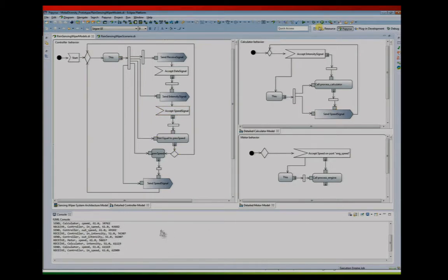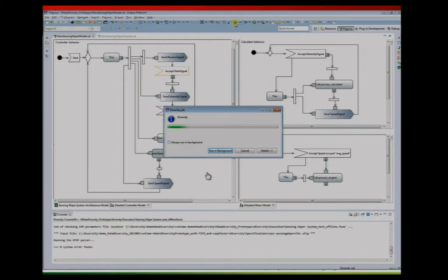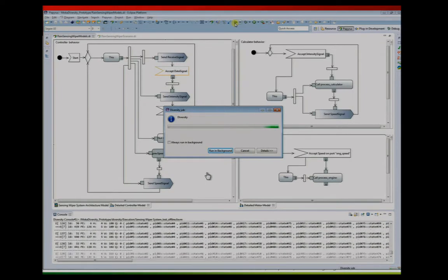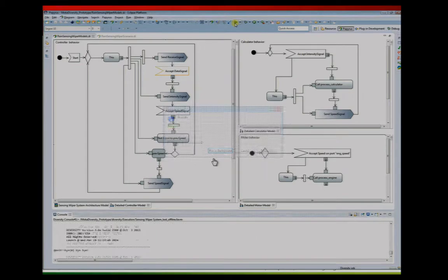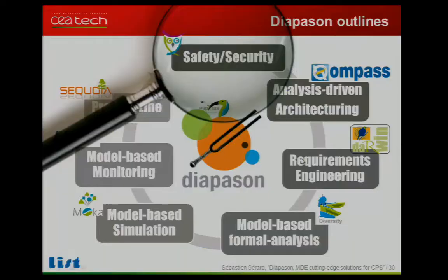In fact, you are running the scenario which was defined by the test generation previously. Once the simulation finishes, we will compare the real trace, the trace of the simulation, with the trace that was expected by the formal analysis previously. Then we will see if the traces match. There is a formal specification of this conformance, and if the traces conform together, the tool will say, okay, the simulation conforms to the specification. So it's another tool.